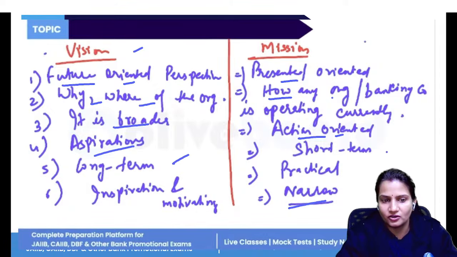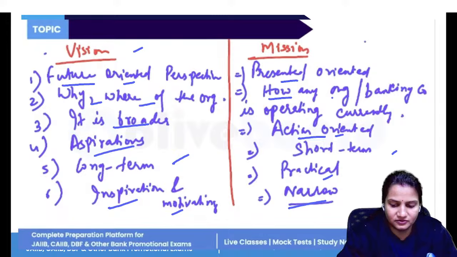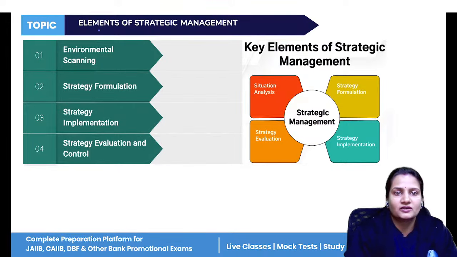It is long term, it is short term. It is inspiring and motivating, it is practical. So these are the differences between these two. Now, the next element of strategic management.